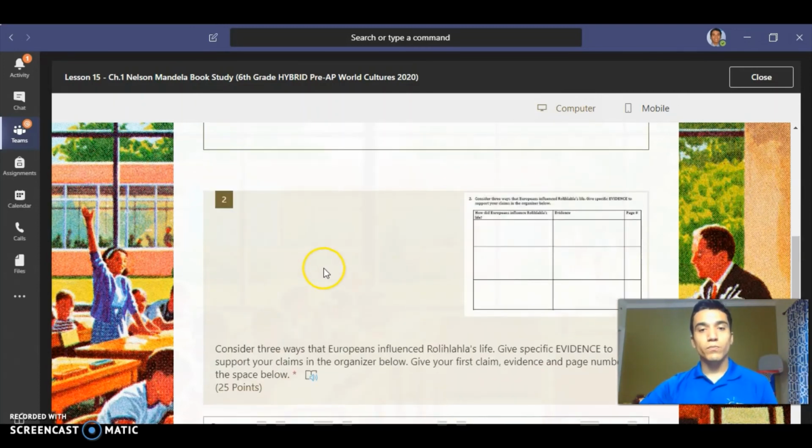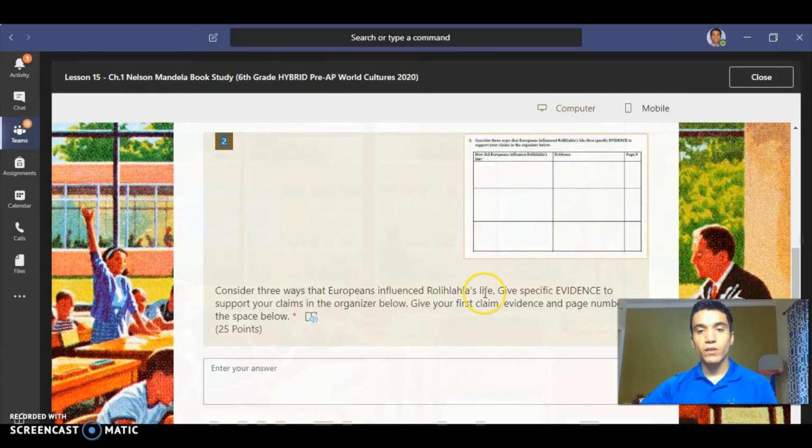Question 2 is asking you to break down this image here. And so it says, consider 3 ways that Europeans influenced Rolihlahla's life. Give specific evidence to support your claims. In the organizer below, which is this organizer here, give your first claim. So basically, this is a graphic organizer. You need to tell me, how did Europeans influence Rolihlahla's life? 3 times. Then you need to give me 3 pieces of evidence and the page number. Okay? So what I did was I broke this down 3 times. So your first answer, you're going to write down here with your evidence here, and the page number here.